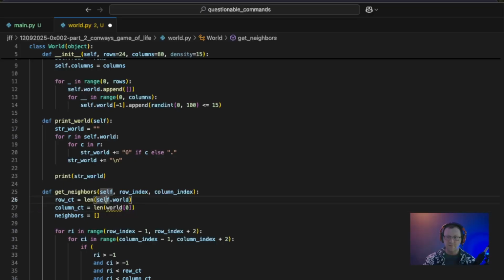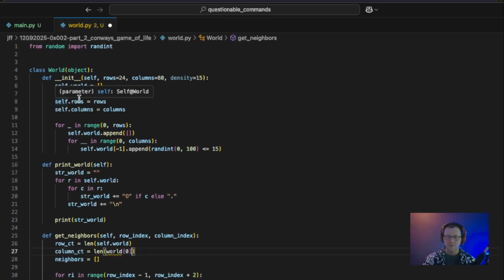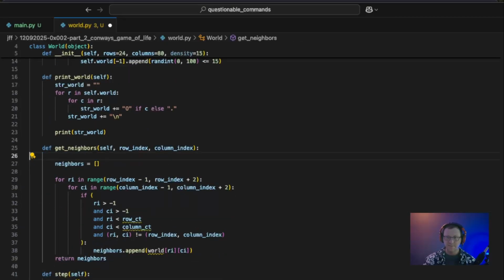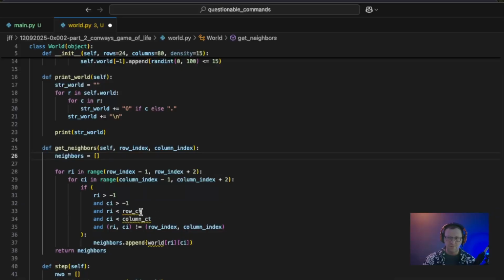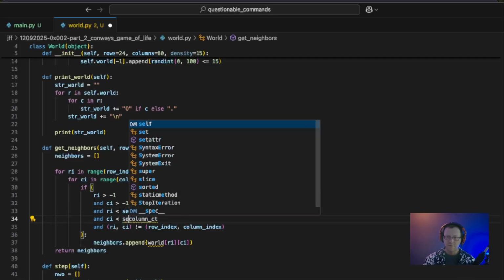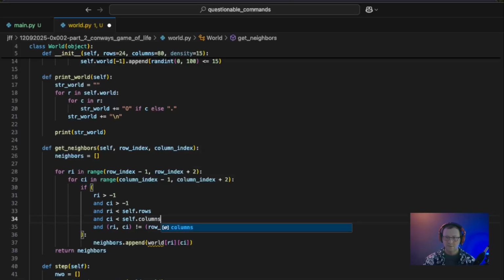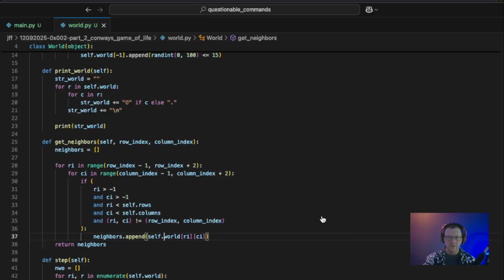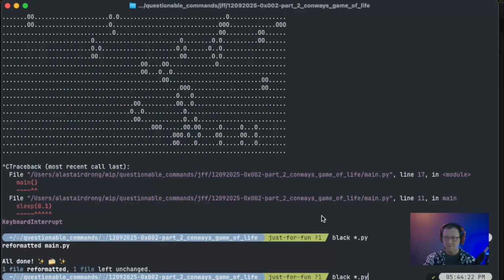And we can take this one step further because row count and column count, we don't need to figure those out every single time now because again, we have that information within our own class. So let's actually just fully delete these 2 lines. And where we were saying row count and column count, we will say self.rows. Let's put that there first. And self.columns. And then we now need to reference self.world here when we're appending our list of neighbors. And let's go ahead and reformat that and give it a test.